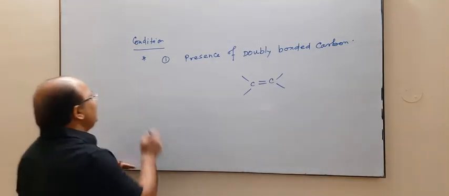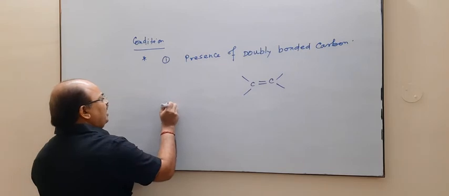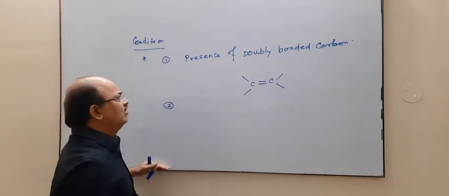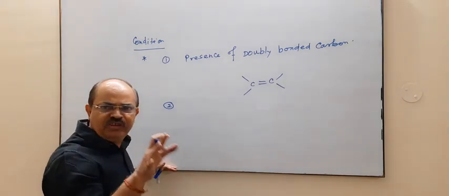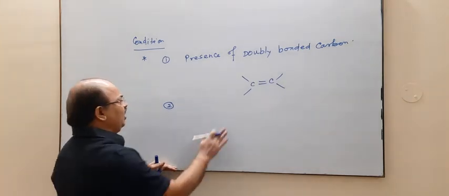Now the second point is, that is the main point, you can say that is also a very important point.